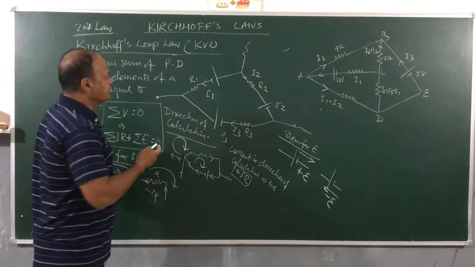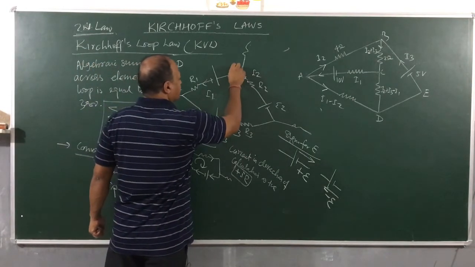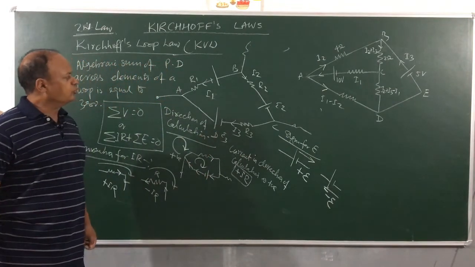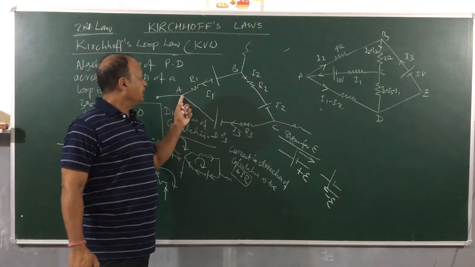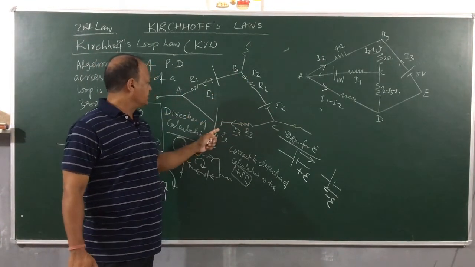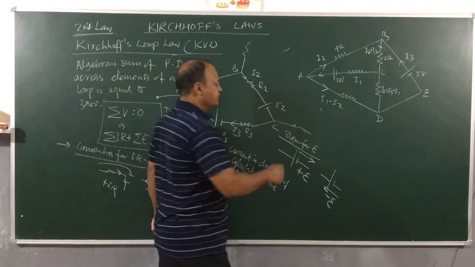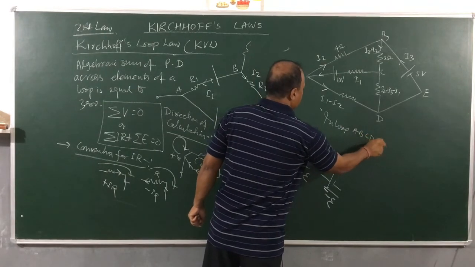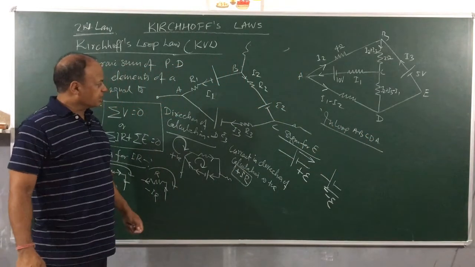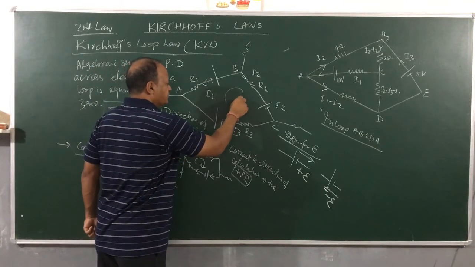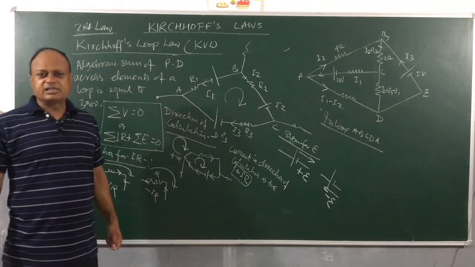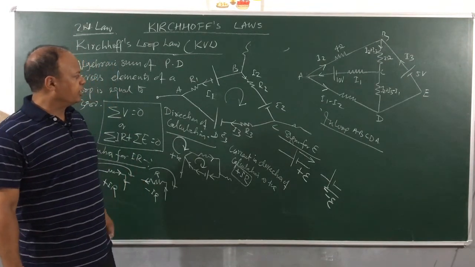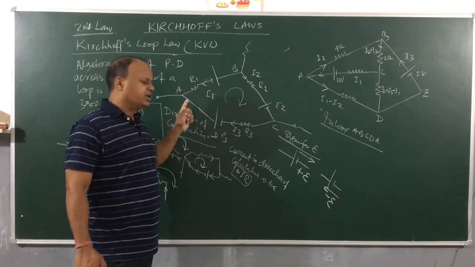Let's see. I'll name this loop A, B, C, D. Here I've got a loop A, B, C, D, A. Let's try to use this in loop A, B, C, D, A. I am going to mark the direction of calculation as clockwise, right? I am going to use the loop law in loop A, B, C, D, A.